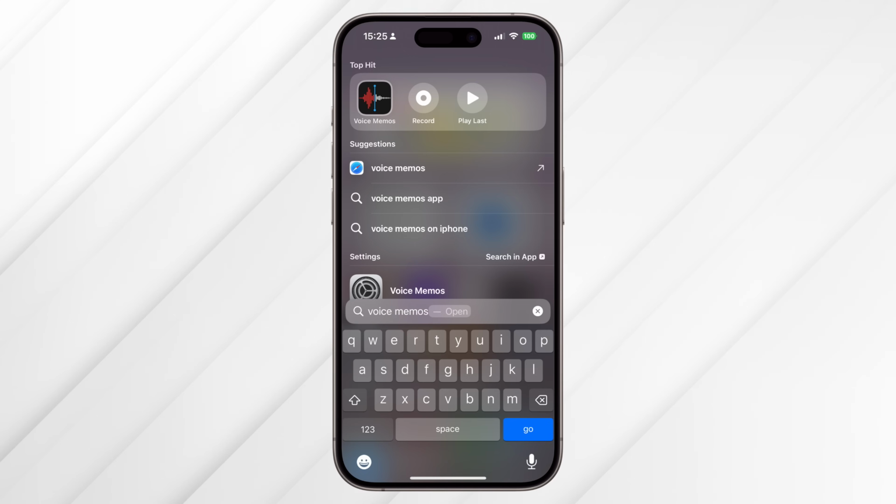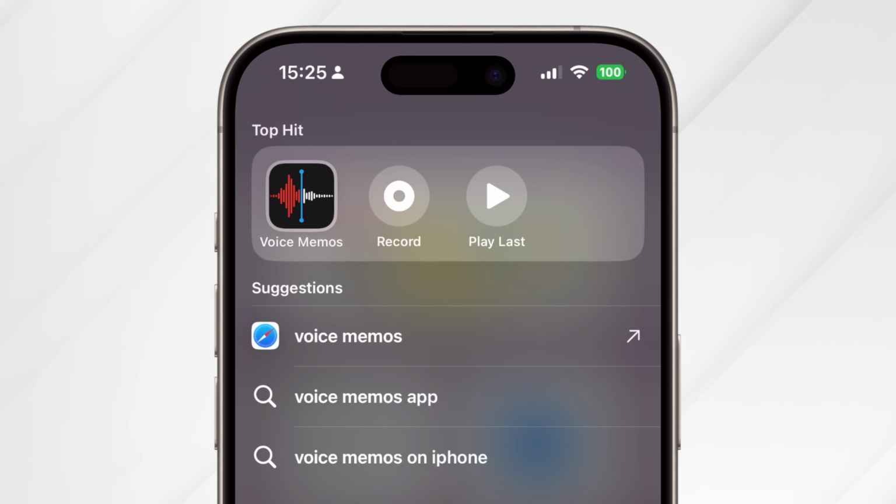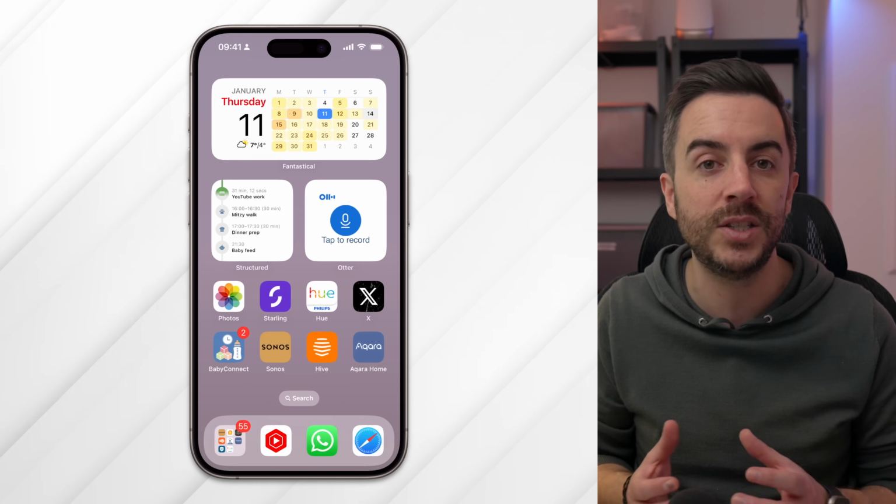Let's say that I'm out and I get an idea for a future video. I could open the Voice Memos app on my iPhone and capture audio that way. The problem is that all I have is an audio recording. I'd have to listen to the audio recording in full to extract the information I want. Otter AI solves this problem.